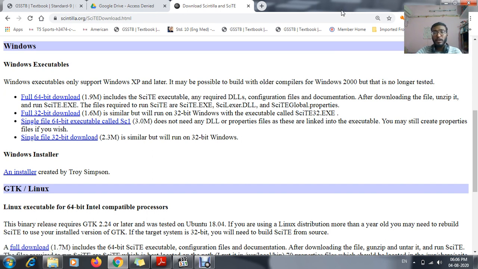Now after downloading it, if you have any doubt about using it, you can call me. The rest of the thing is simple. Just download and install it.